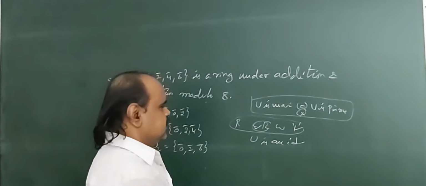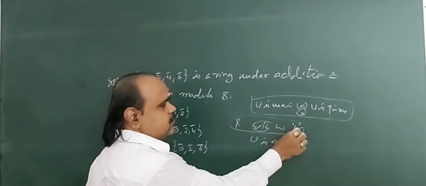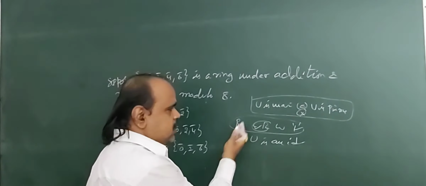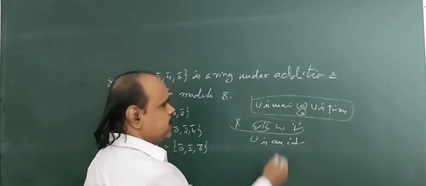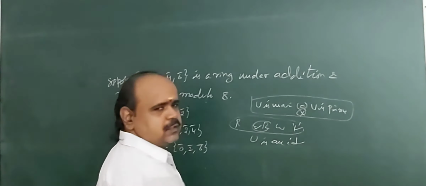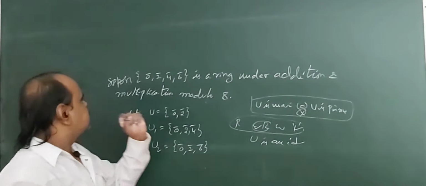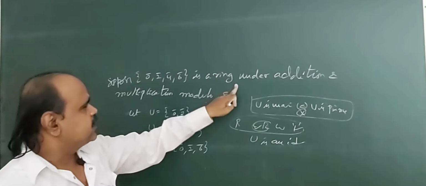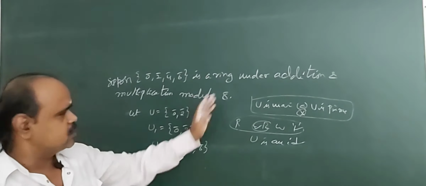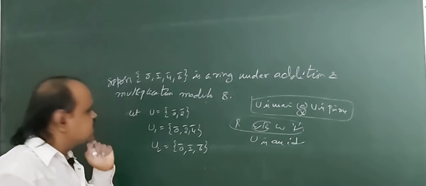Okay, then what do we get if R is not a commutative ring with unity, or is commutative but without unity? How do we get the contradiction of this statement? Let's see it by an example. Consider the ring {0̄, 2̄, 4̄, 6̄}, a ring under addition and multiplication modulo 8. Now consider three sets.